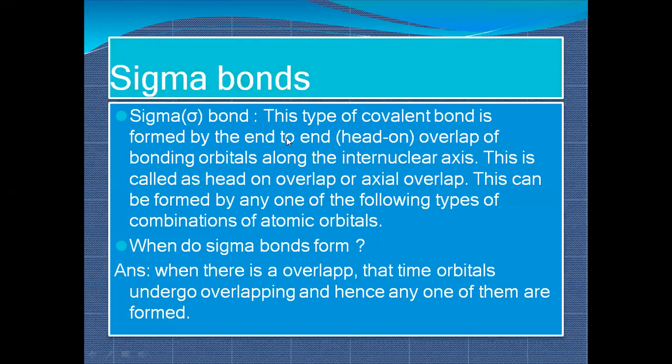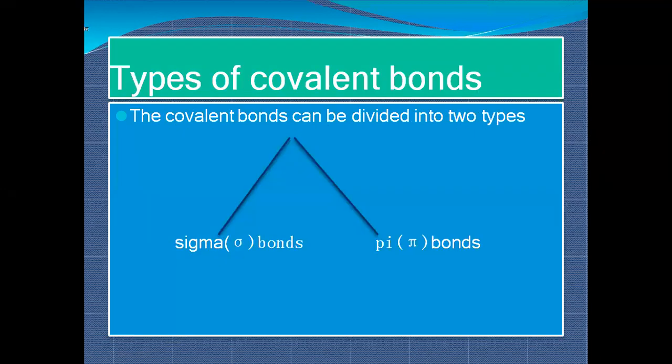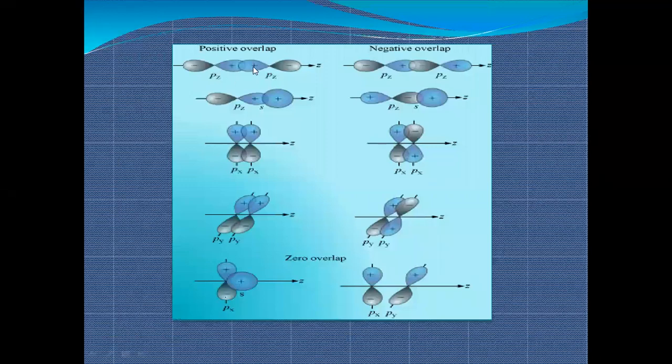Next, first we'll talk about sigma bond. How does sigma bond form, what is sigma bond, and when does this bond form? So sigma bond, this type of covalent bond, is formed by end-to-end overlapping or head-on overlapping, or you can say head-to-head overlapping. As you can see in this diagram, let me show you the diagram.